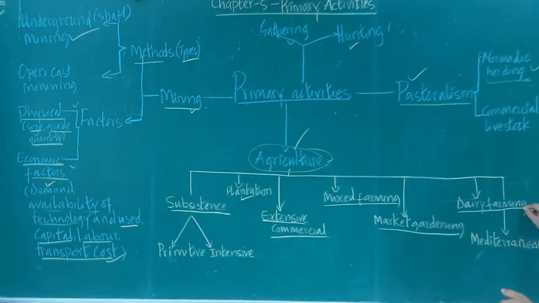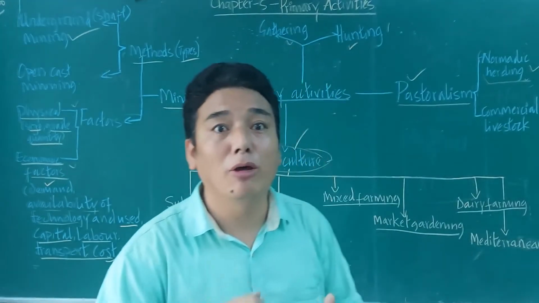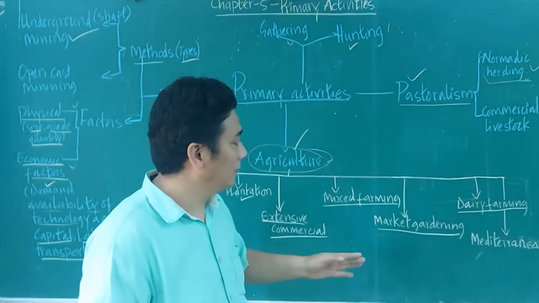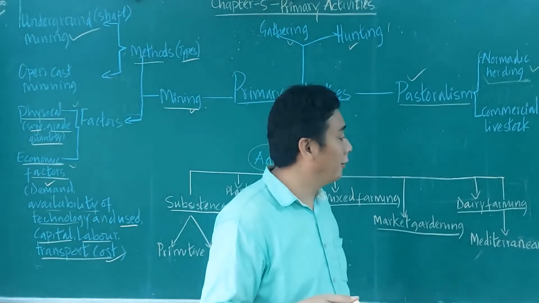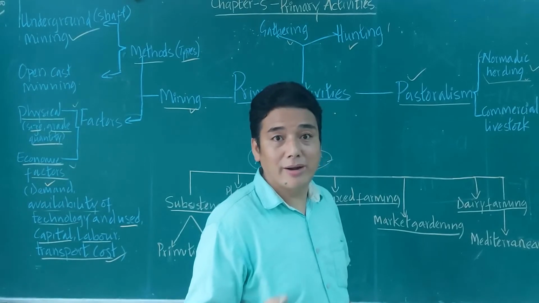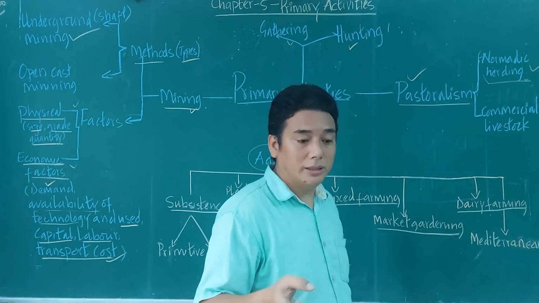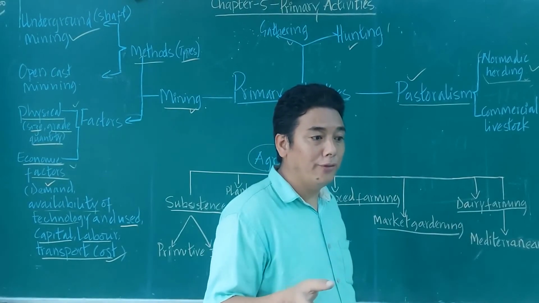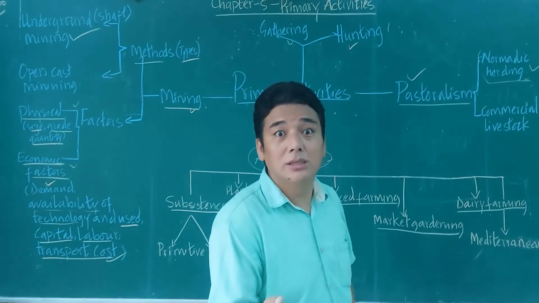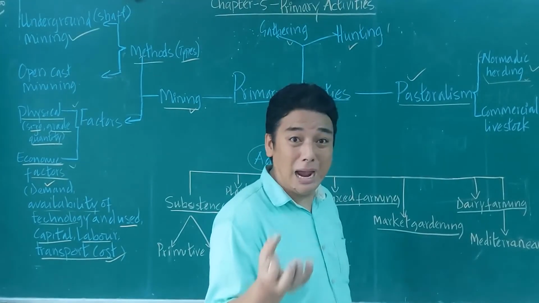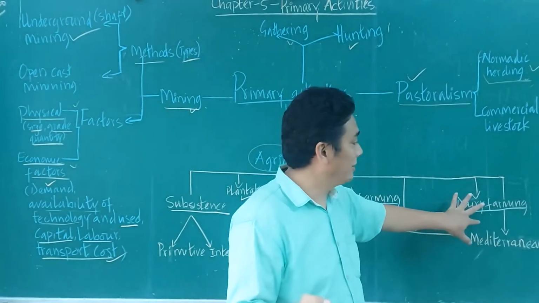And dairy farming. Dairy farming is keeping milk animals or cattle for production for commercial purposes. For example, you have Sudha Dairy, you have Amul Dairy, all right. They keep and raise animals with scientific methods and technology, and hybrids. So such kinds of activities are known as dairy farming.